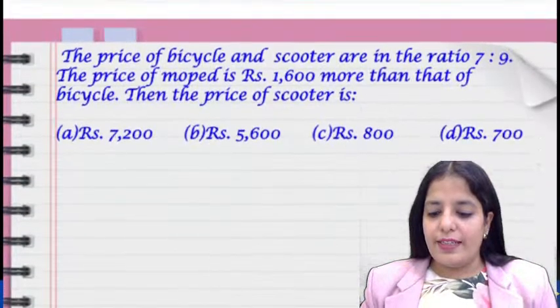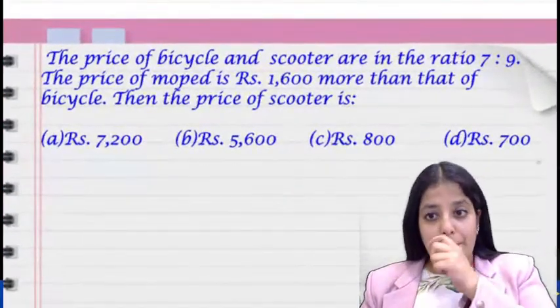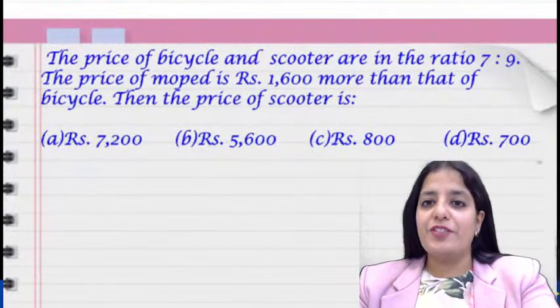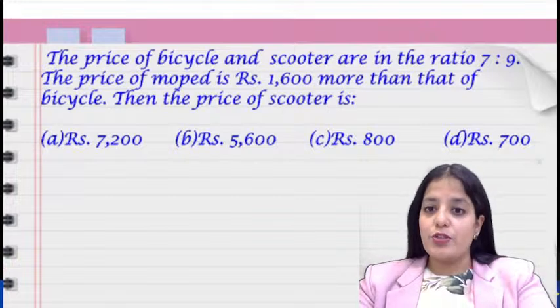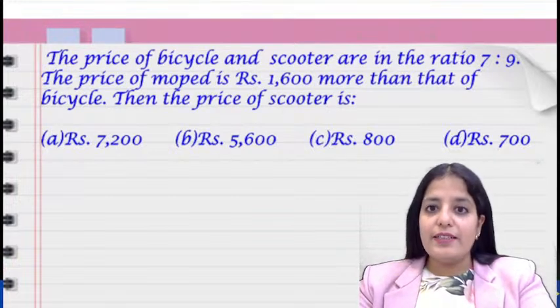Now the next question, guys. Again a good question. It says the prices of a bicycle and a scooter are in the ratio of 7:9.